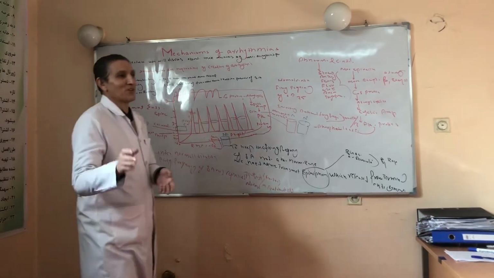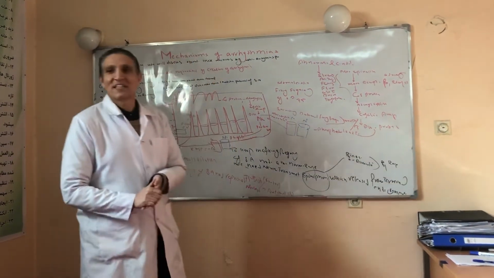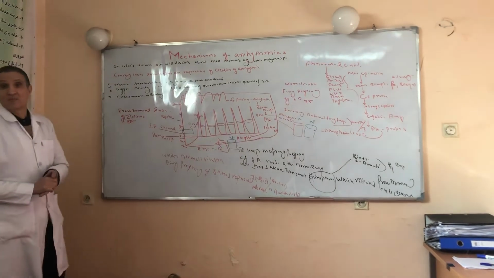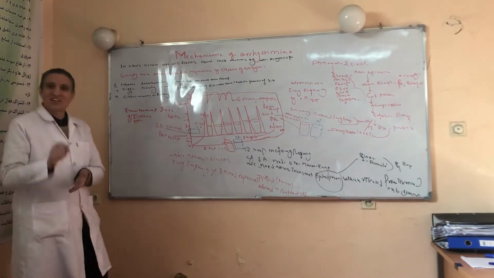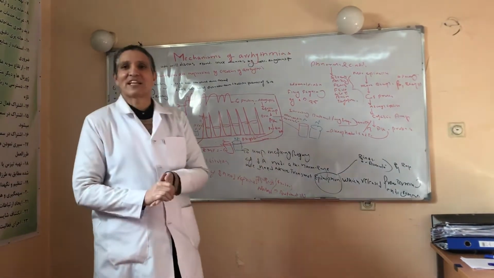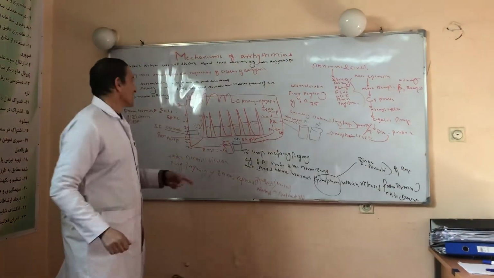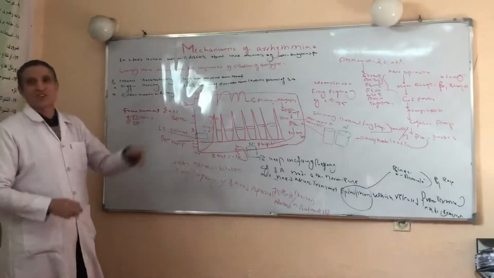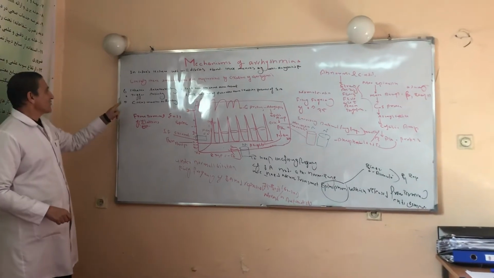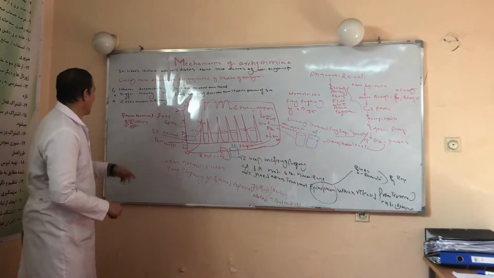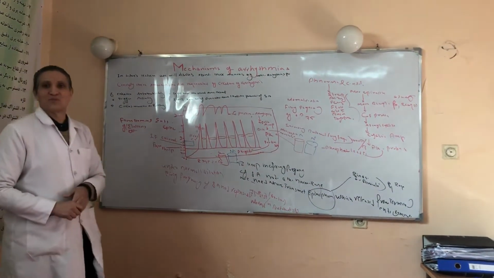Bismillahirrahmanirrahim. In today's lecture, we will be discussing those mechanisms by which arrhythmias are produced. Generally, there are three mechanisms responsible for the creation of arrhythmia. The first one is called enhanced automaticity, the second is triggered activity, and the last one is circus movements.